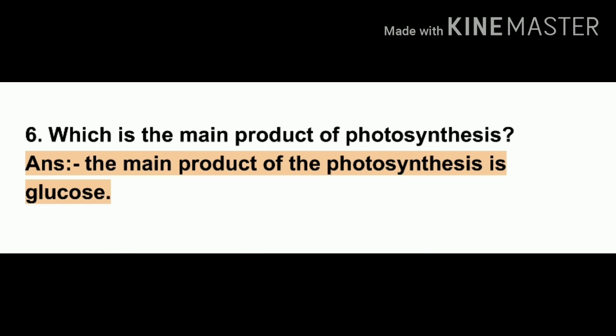So the next question is, what is the main product of photosynthesis? So students, the main product of photosynthesis is glucose. Just now we talked about oxygen, but oxygen is a byproduct, and glucose is the main product of photosynthesis.